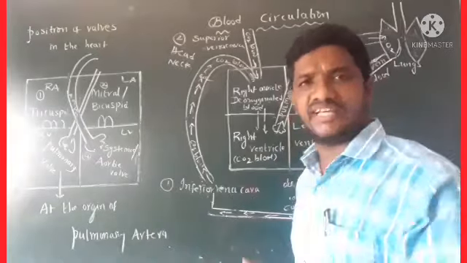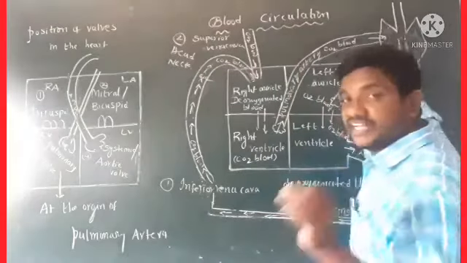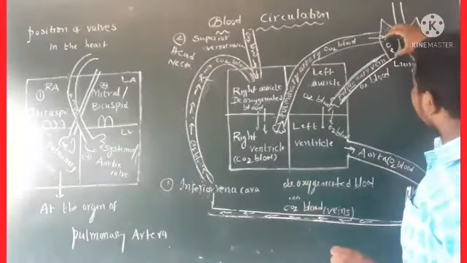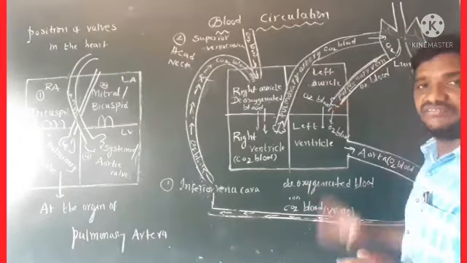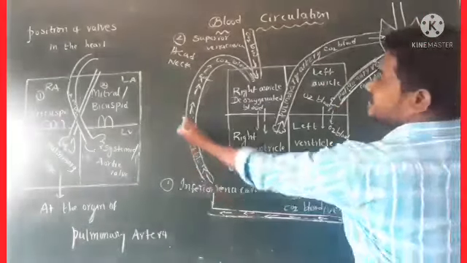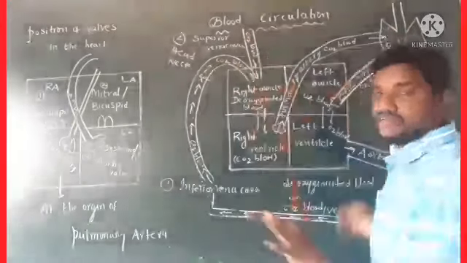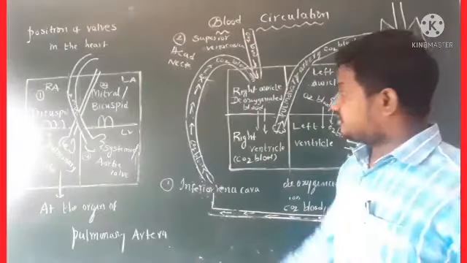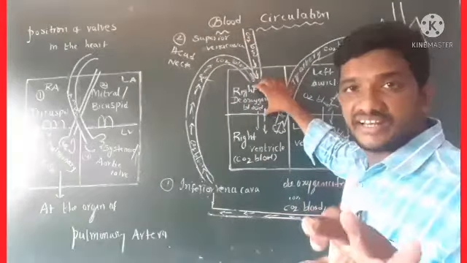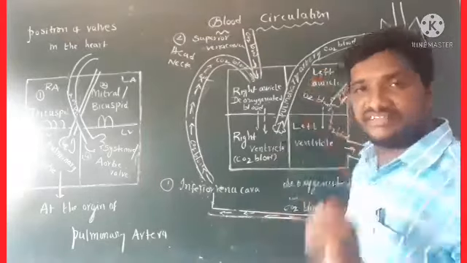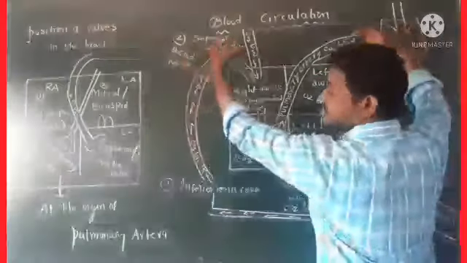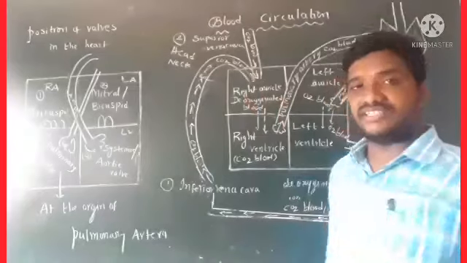At the same time, oxygenated blood comes from the lungs through the pulmonary veins to the left auricle. These two events occur at a time. Keep in your mind: deoxygenated blood reaches the right auricle, and oxygenated blood reaches the left auricle. These two events occur at a time. That is the first concept.